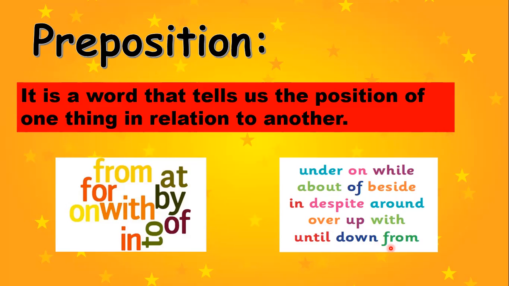But what you have to make sure is, when you are using a preposition, that you are actually using it correctly, that you are not mixing the in with the on, and the from with the with, off with the by. So you do not have to confuse them. You have to put the correct preposition when you are telling the position of one thing in relation to another. Now, let's see how we do this.